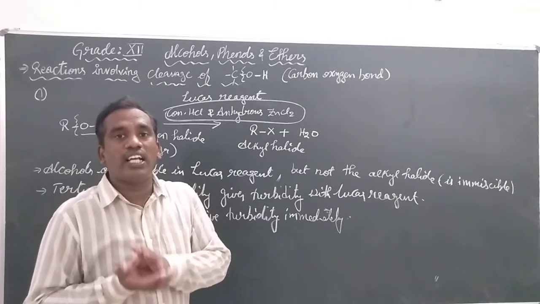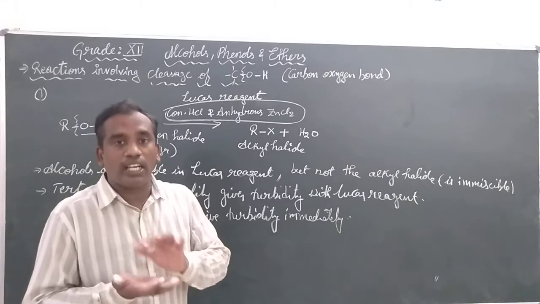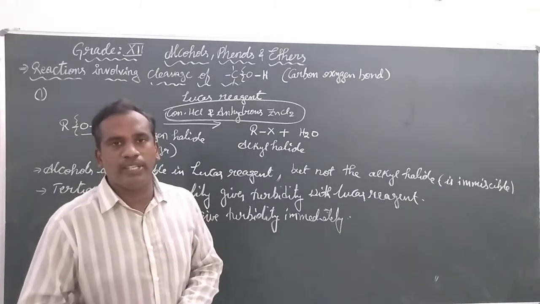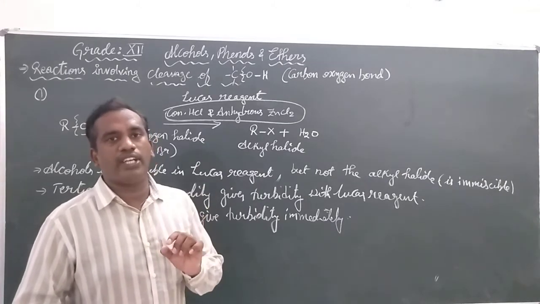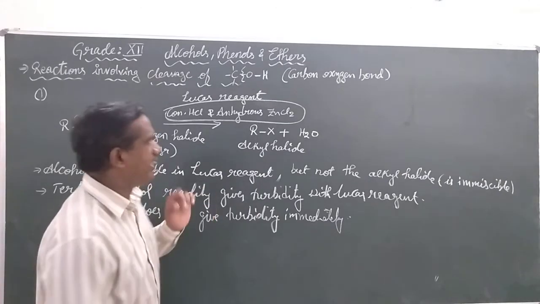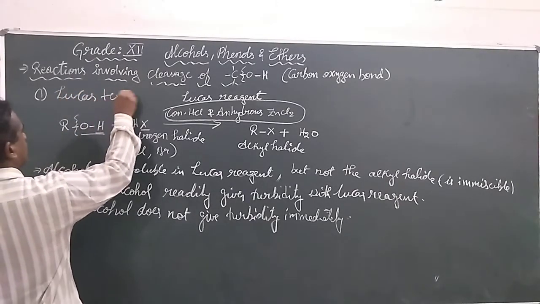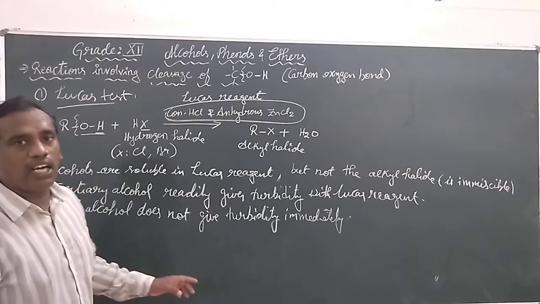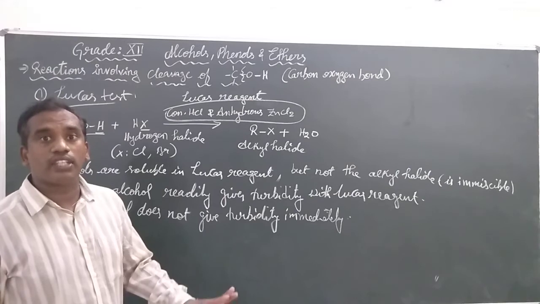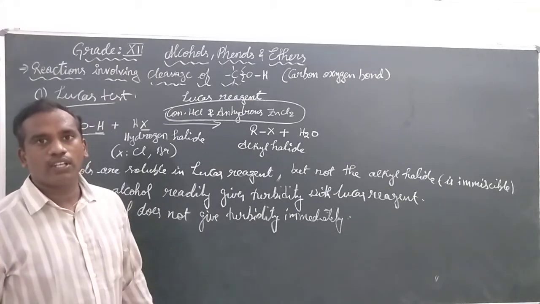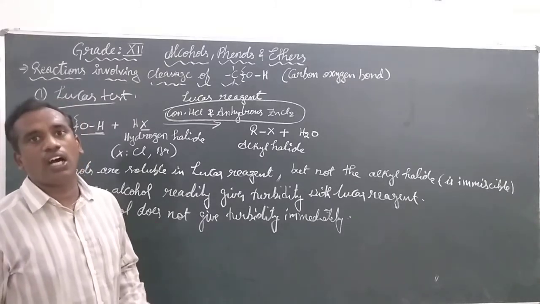That is what we call turbidity. Here we can differentiate between tertiary and primary alcohols using the Lucas test. Tertiary alcohols give turbidity immediately, but primary alcohols do not form turbidity at all. So this is a differentiation test for identification of alcohols.